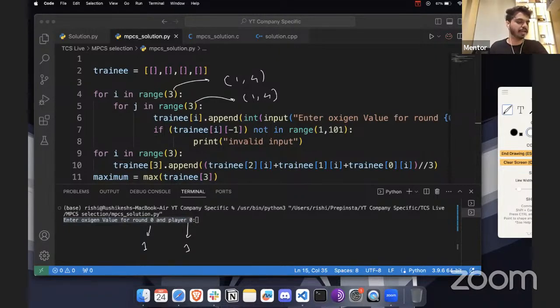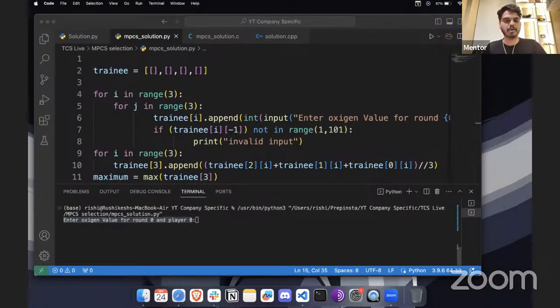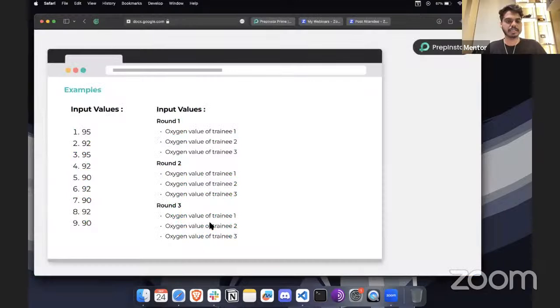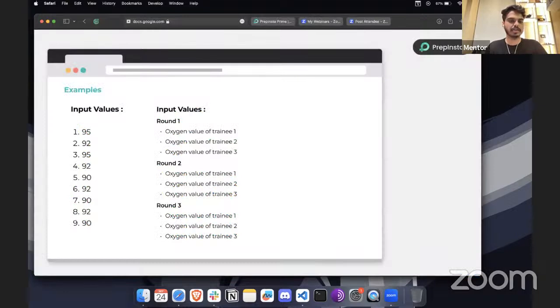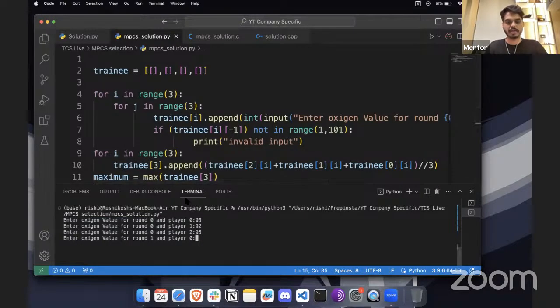For your understanding, you have to give it in a way that this is like 0, 0. All right, so once you feed all the input that we have here, basically we have to feed 95, 92, and 95. It will keep asking you the questions: 92, 90, and 92.